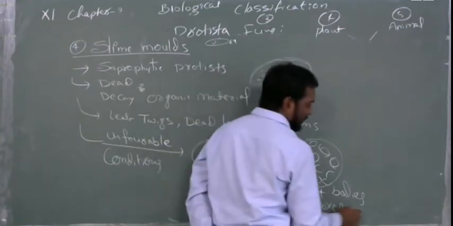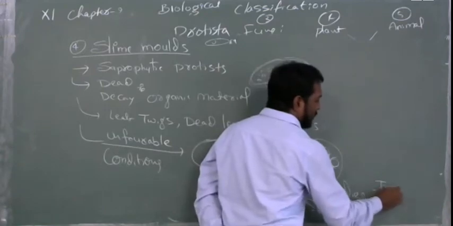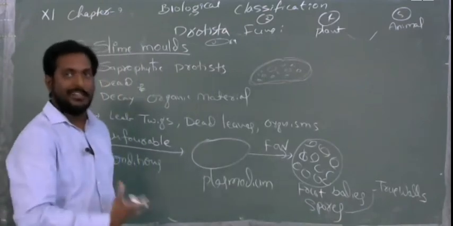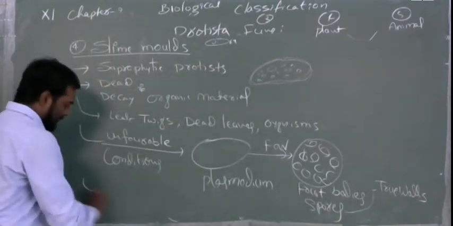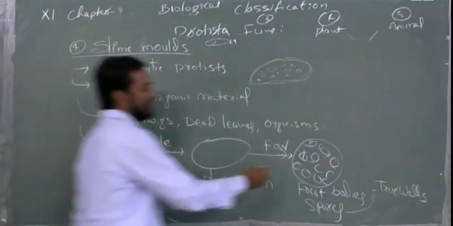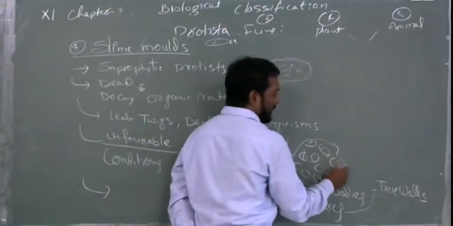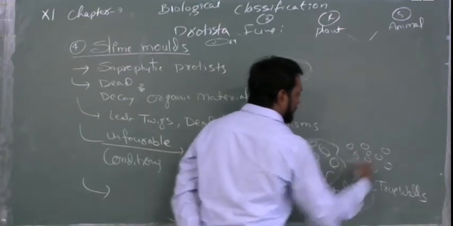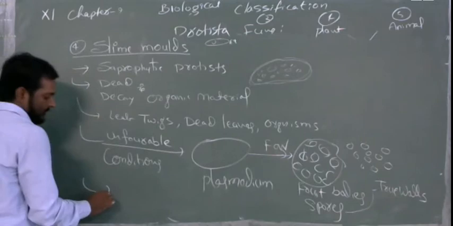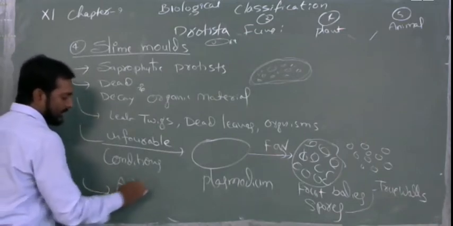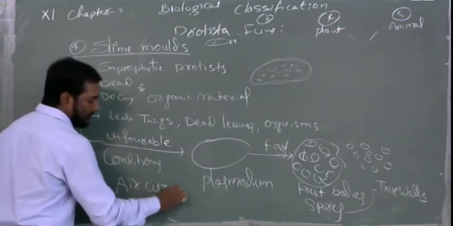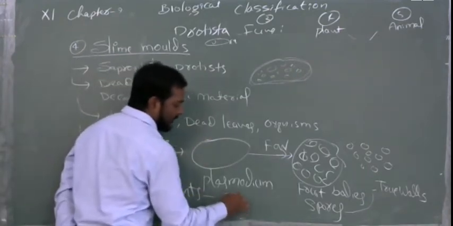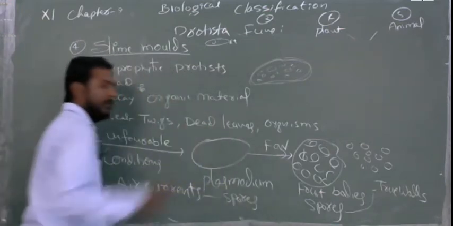The spores will have true walls, so that they can survive in the external environment when they are released. If the walls break, they will be released. How will they move? They are very lightweight, so they will be transferred from one place to another with the help of air currents. Air currents means the movement of the air; the spores will be spread by the help of the air.